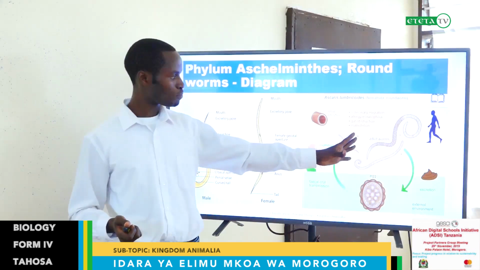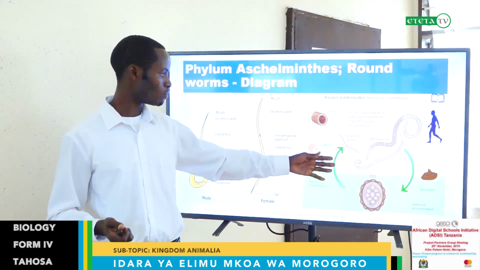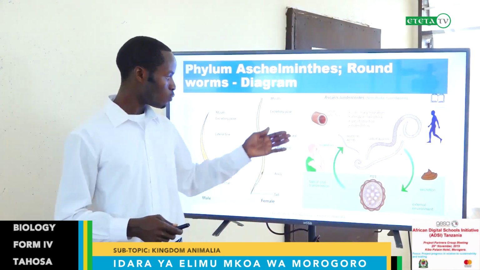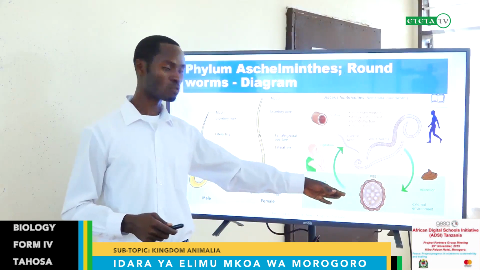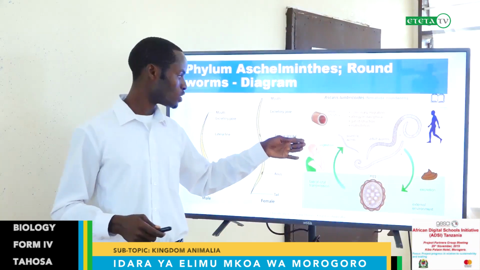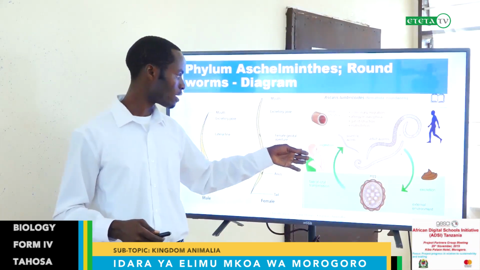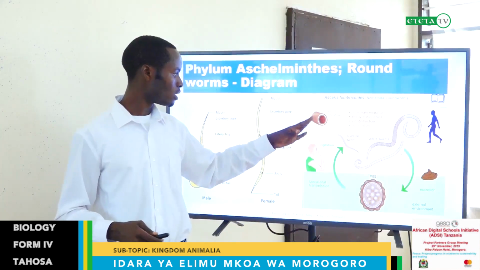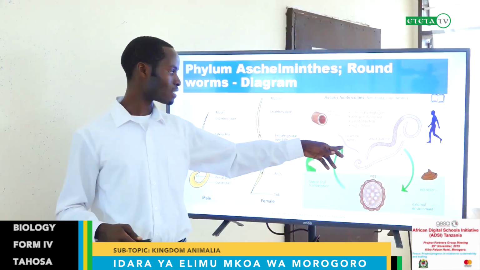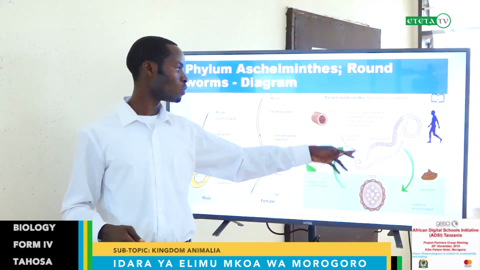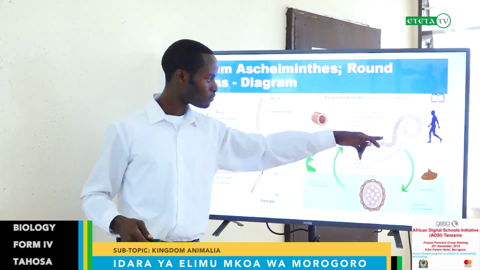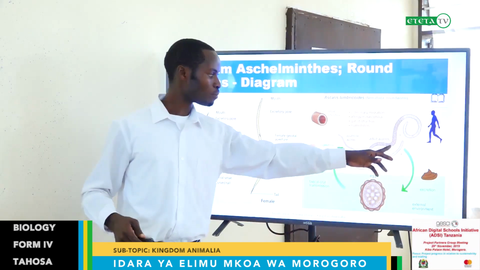This next picture is the life cycle of these organisms, Ascaris or nematode. We ingest them from water, because we said this organism can live in fresh water. We ingest them through drinking untreated water, water which is not safe, not boiled. Then the eggs hatch to develop into juveniles. The juvenile will grow inside the human being into adults, male and female, and they will mate and produce eggs.